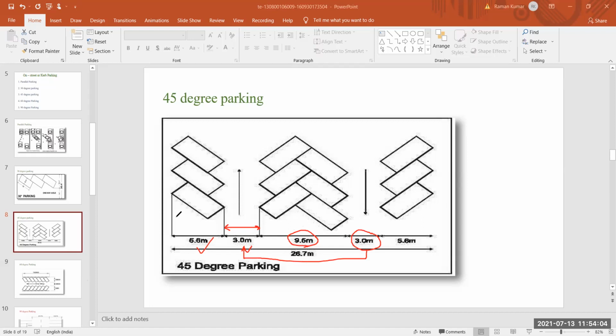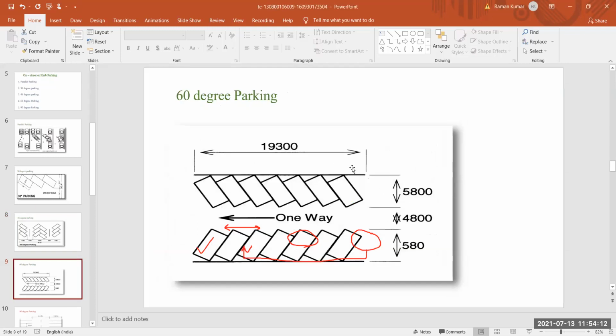Next, I think after 45-degree parking we have 60-degree parking. So just observe, this is your 60-degree parking. This is your one-way parking facility. All the dimensions are standard, and they are given by your IRC. So you all keep these dimensions and all these points in your mind.